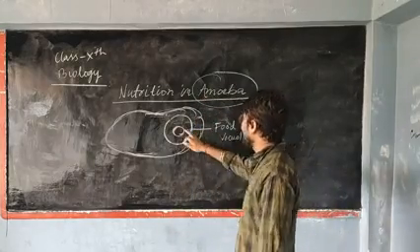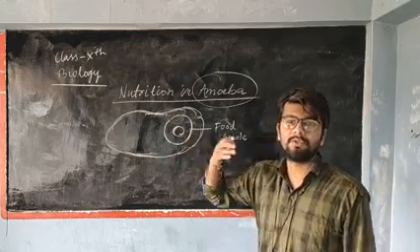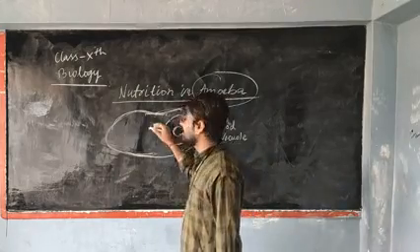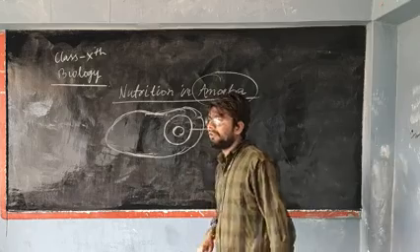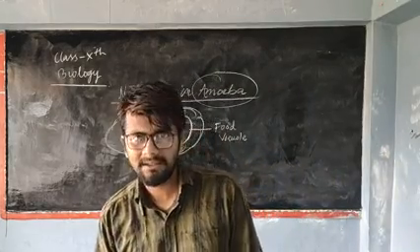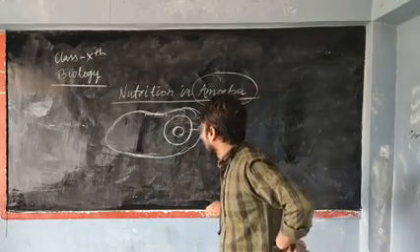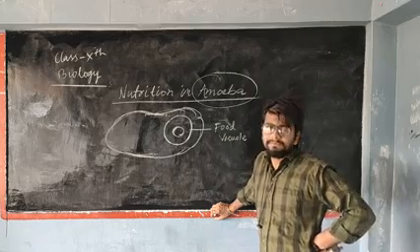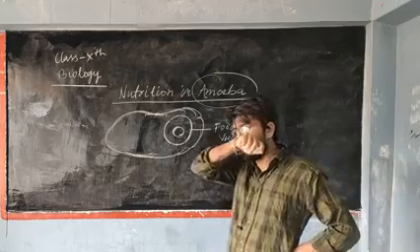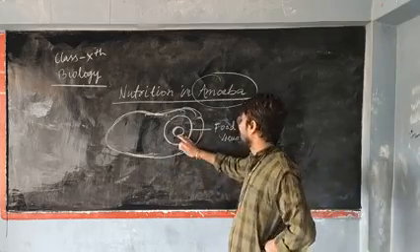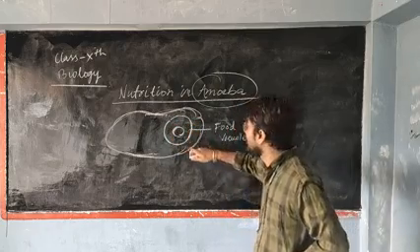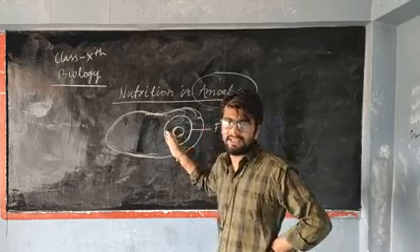Similarly, the food that is ingested by amoeba will have to be digested. So how do they digest it? They contain lysosomes. You already know about lysosomes, or you can say digestive fluid bags. Lysosomes contain digestive enzymes, and they help in digestion of substances inside the cell. Now coming to amoeba, the food which is stored in the food vacuole is to be digested inside the food vacuole only.